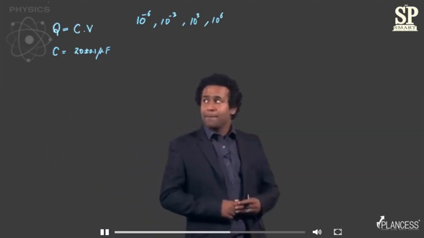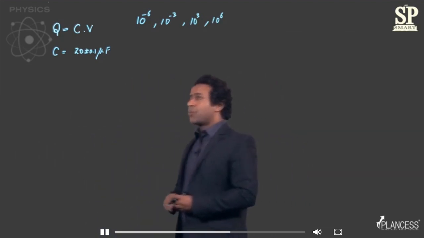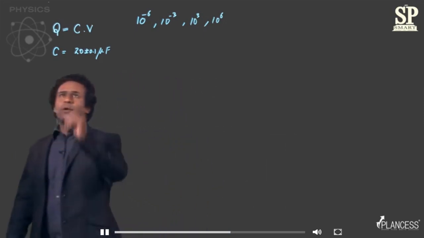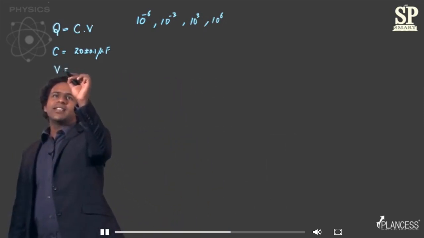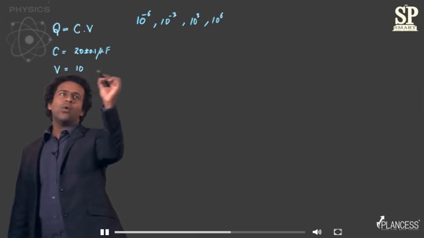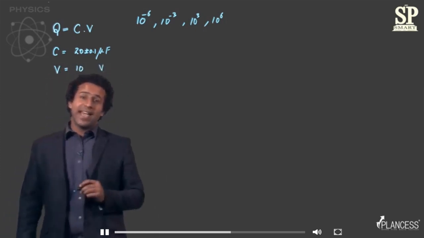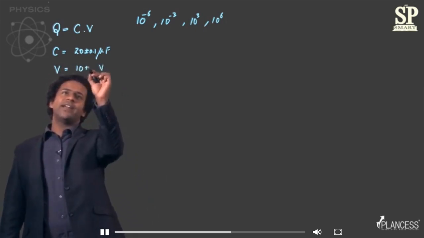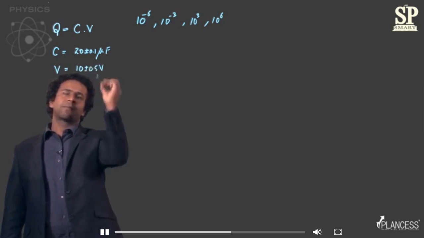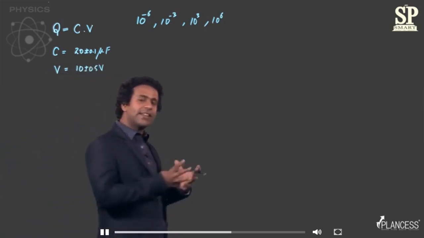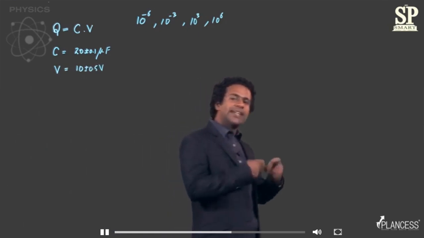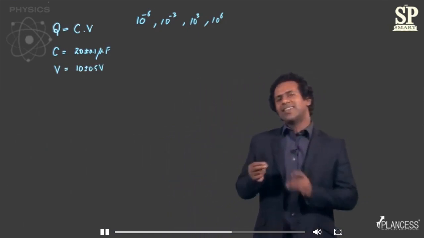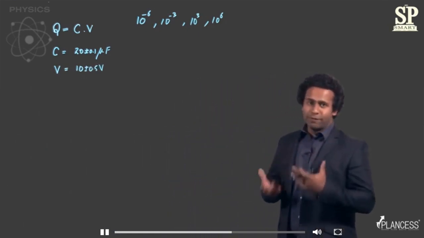So moving ahead, coming back to this problem, it is also given that the potential difference applied is equal to 10 volts with an error of 0.5 volts. So once again, the potential difference is measured to be 10 volts, but there's an error of 0.5 volts.